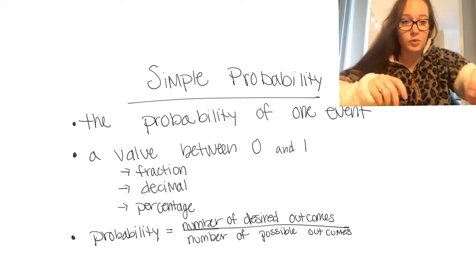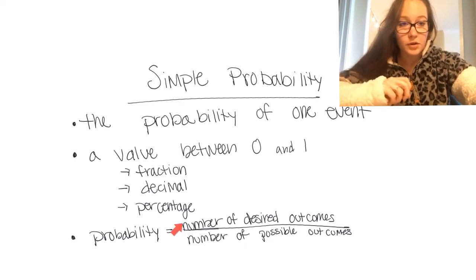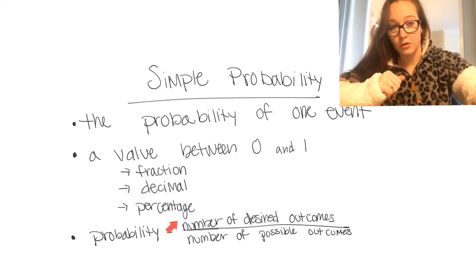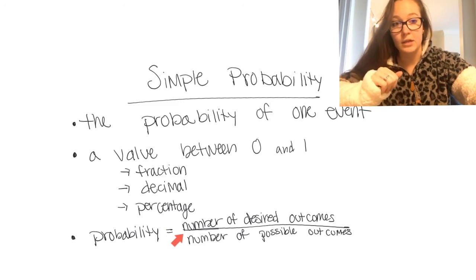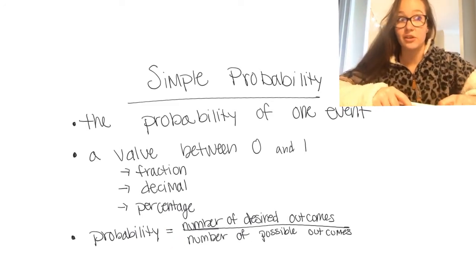And we find the probability by the number of desired outcomes, so the number of things that we want to happen, divided by the number of possible outcomes, so the total number of things that could happen.